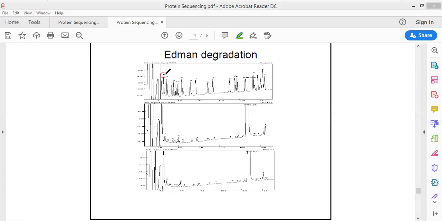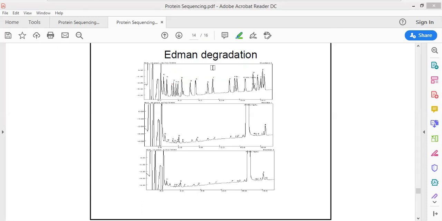Now see this: D, N, Q, E, all these are different types of amino acid residues obtained from the elution curve, and this elution curve can be used to identify the sequence of amino acids from the N terminus towards the C terminus. The sequence of the protein can now be known. This is how the Edman degradation method is used.